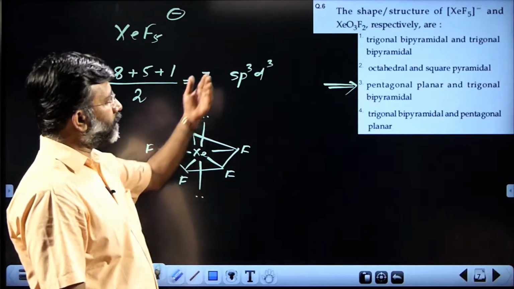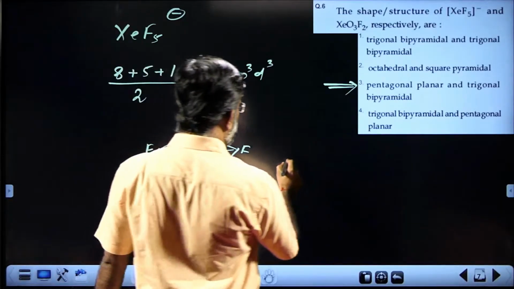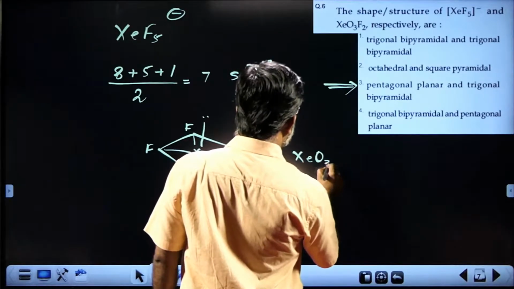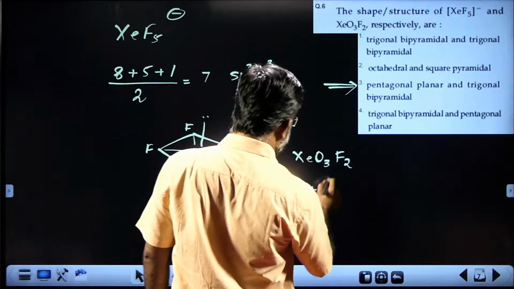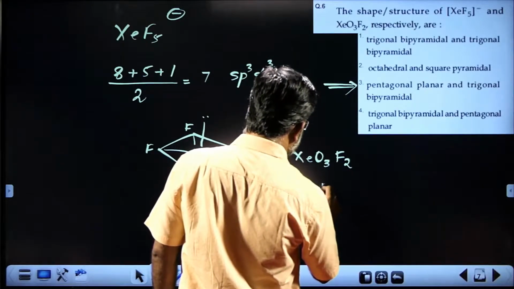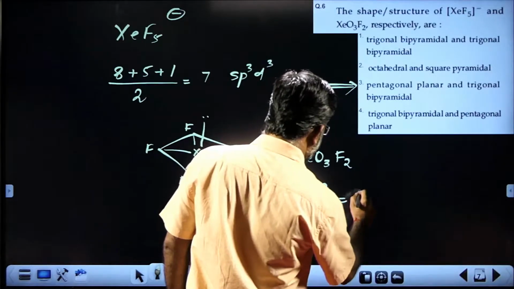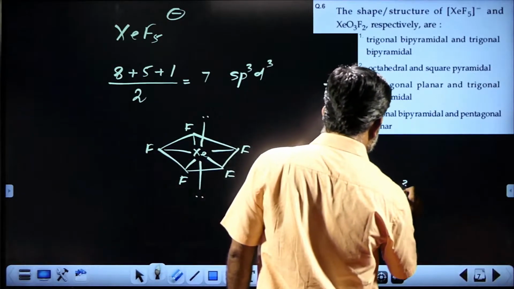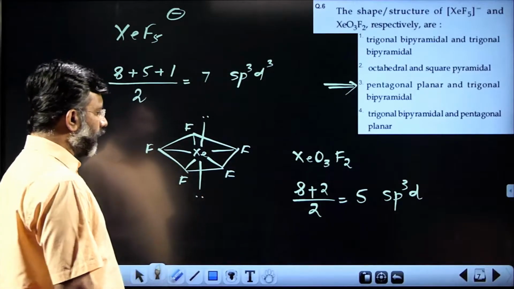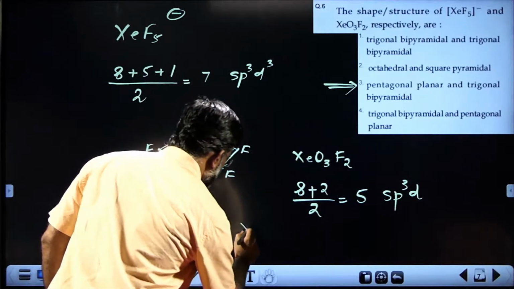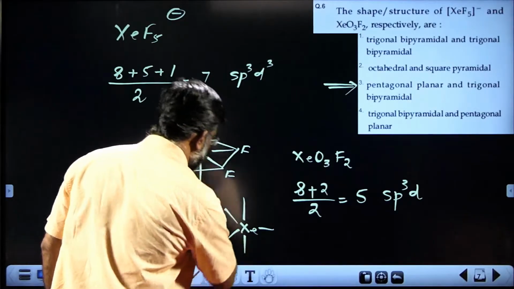And let us examine whether it is coming trigonal bipyramidal in the second case. XeO3F2 will go for 8 valence electrons, 2 surrounding monovalent atoms, neutral species, so you get 5. 5 will go for sp3d hybridization. sp3d hybridization will make xenon 1, 2, 3, 4, 5.